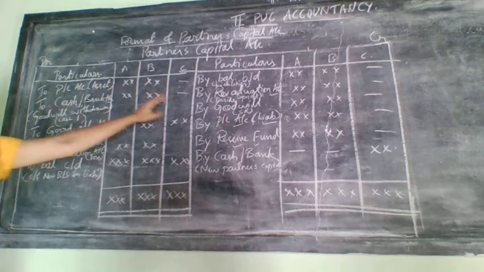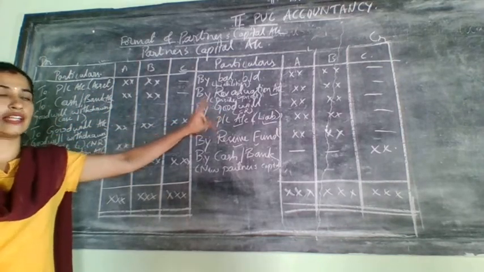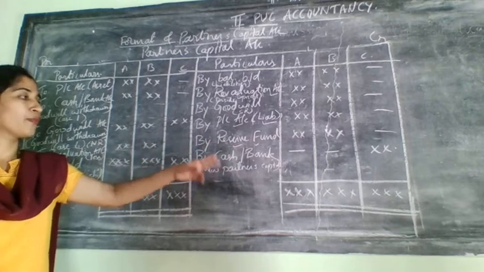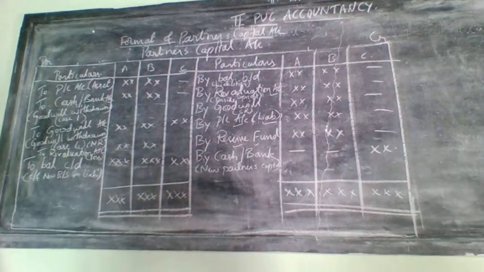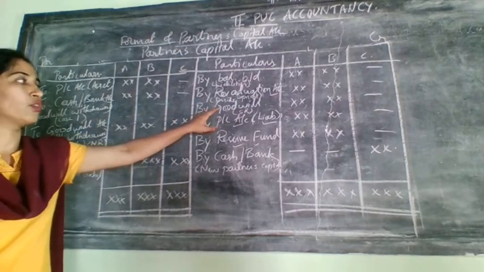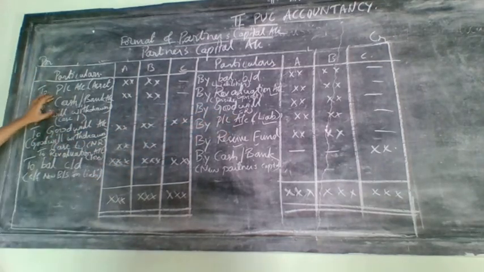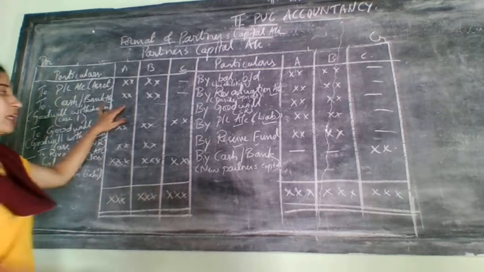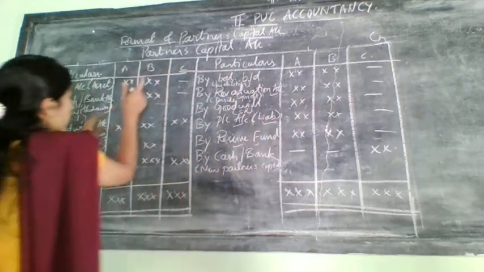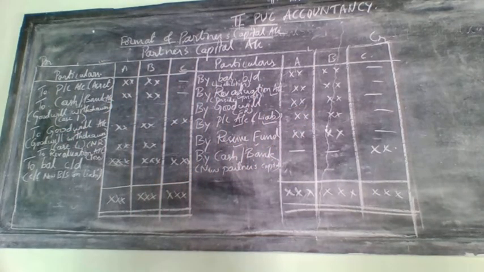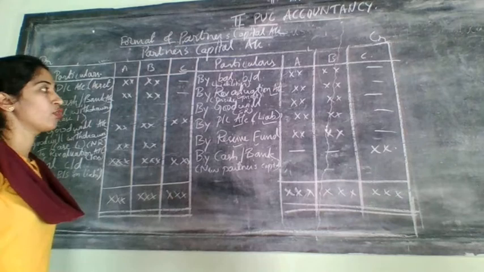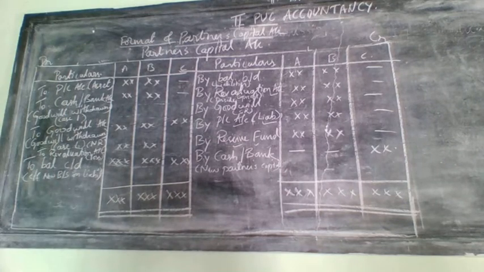Why? Because if the goodwill is brought in, that is, as I told you, case 1 and case 2, the goodwill is brought in by the new partner in the form of cash or bank, that time you will write here goodwill in sacrifice ratio. But in case 1 only, if it is retained in the business, then no need to write cash or bank here. If it was withdrawn by the old partner, whatever you distribute here, the same amount will come here.